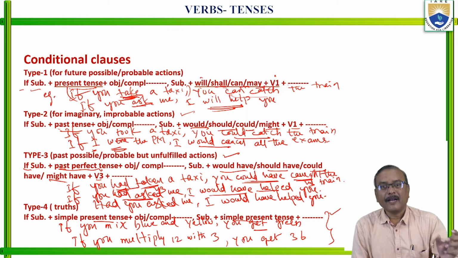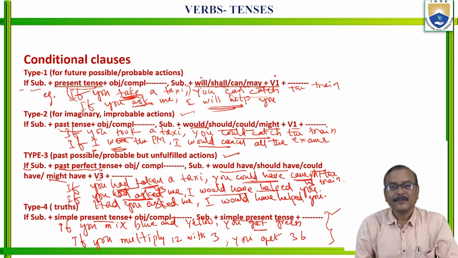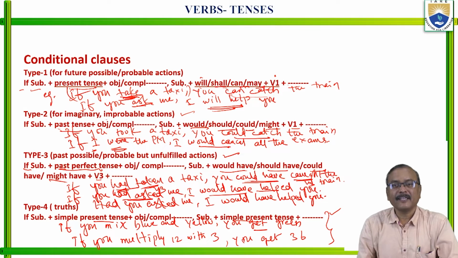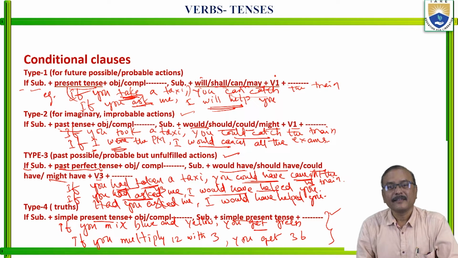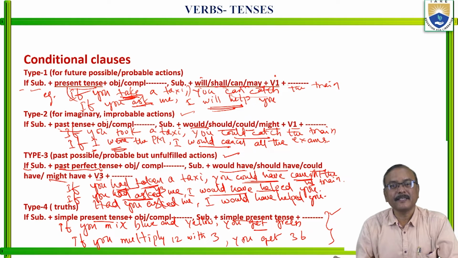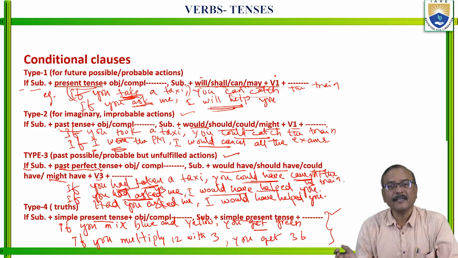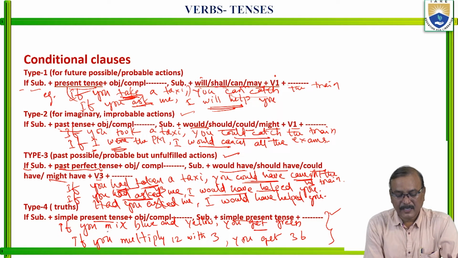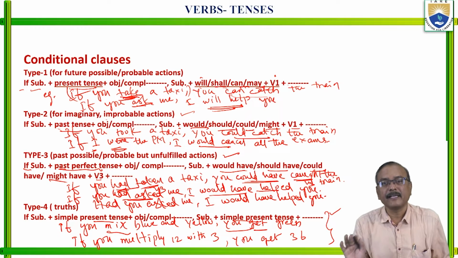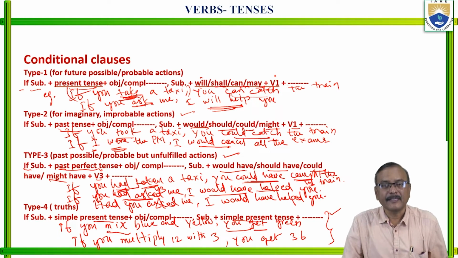If you add HCl to NaOH solution, what do you get? You get NaCl plus H2O. Don't say "you will get". Are you getting me? In both clauses, we have to use only simple present tense, that is do form or does form. Like this, there are 4 types of conditional clauses.